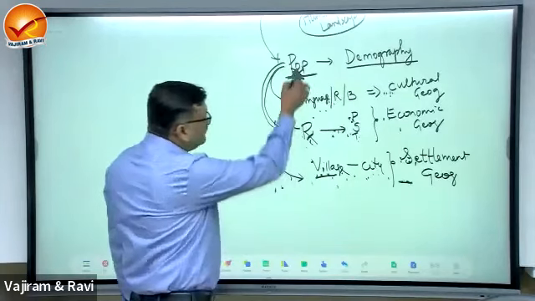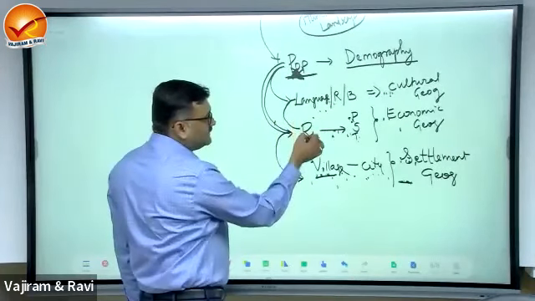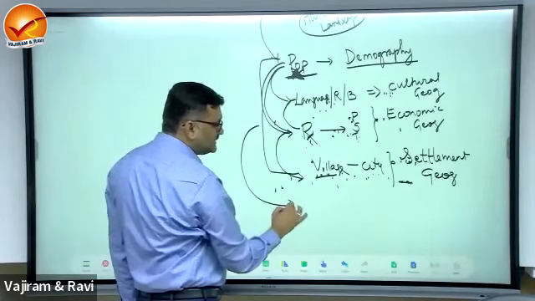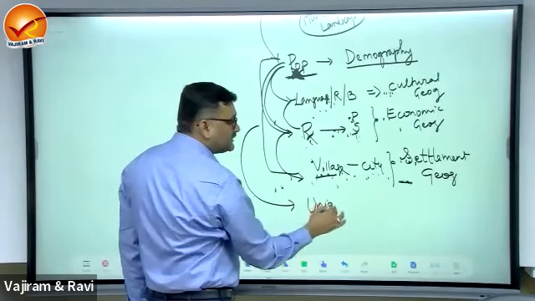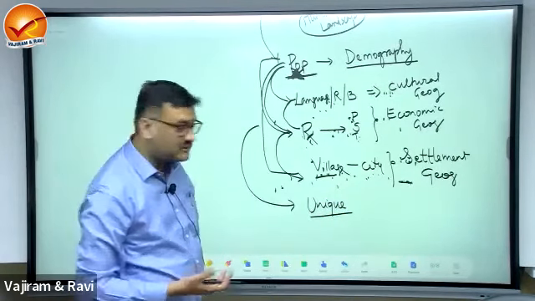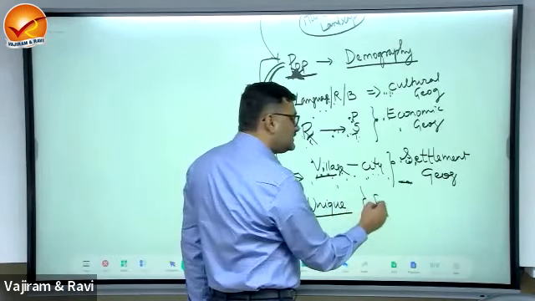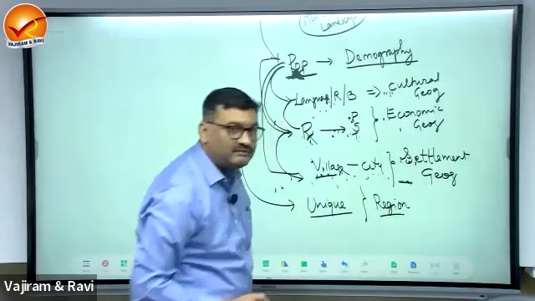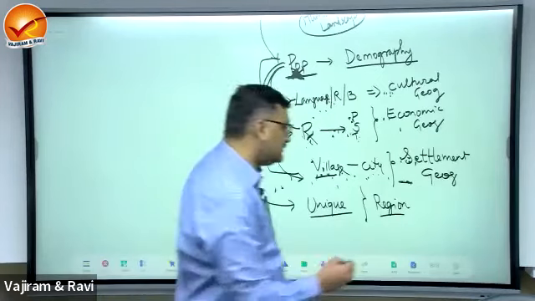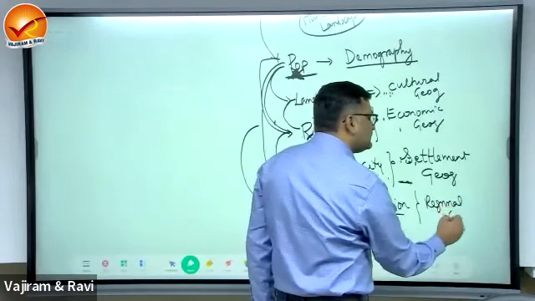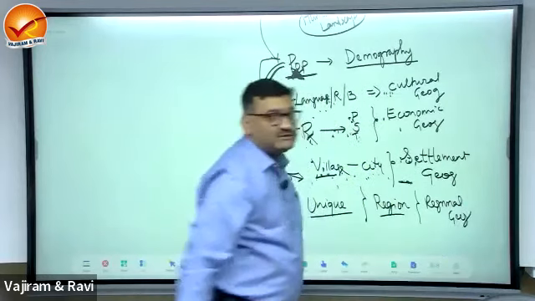Now, if you have population, culture, resource, and settlement, if you combine them, this area is going to appear unique. This will be the birth of a region, and the study of a region is known as regional geography.